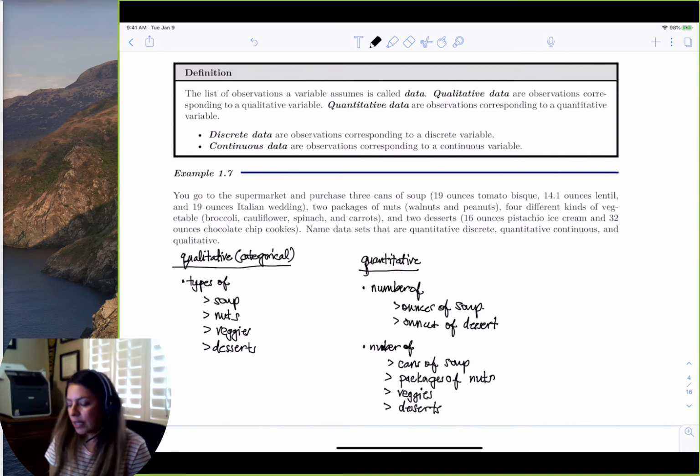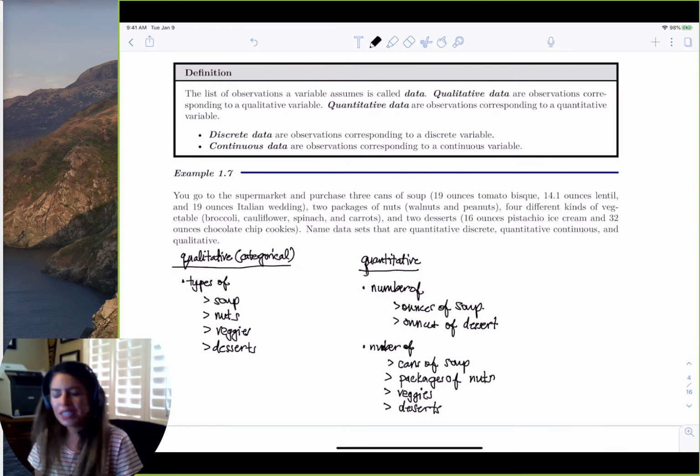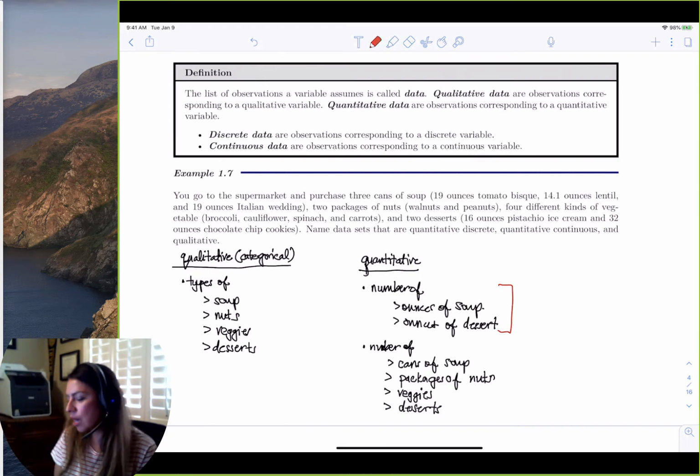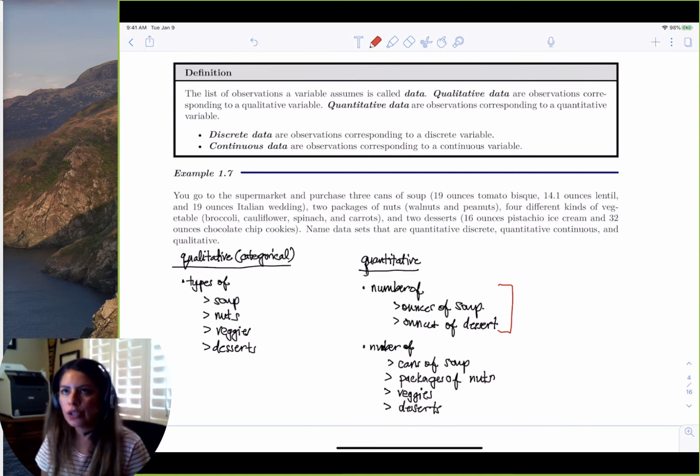And so we could see that we have 2 types of quantitative data. We have quantitative continuous and quantitative discrete. And so for the number of ounces of soup or the number of ounces of dessert, I could find an average number of ounces of soup I eat.